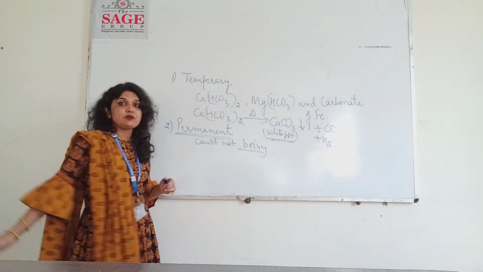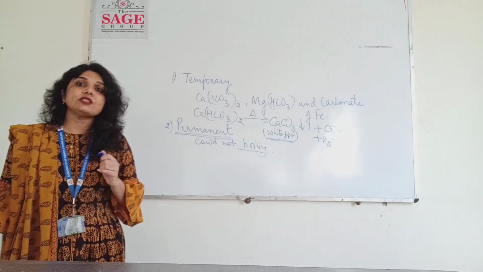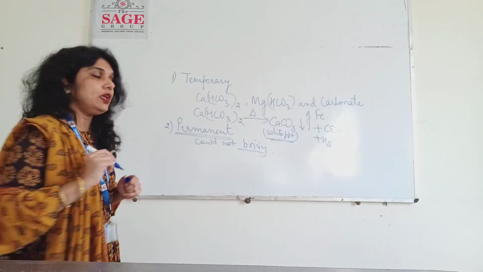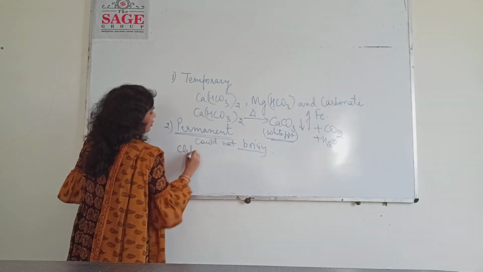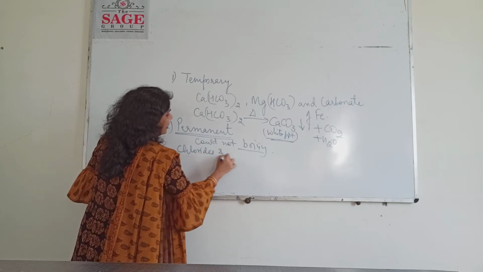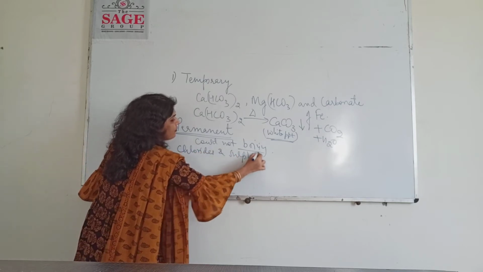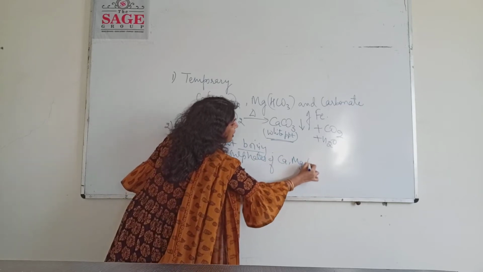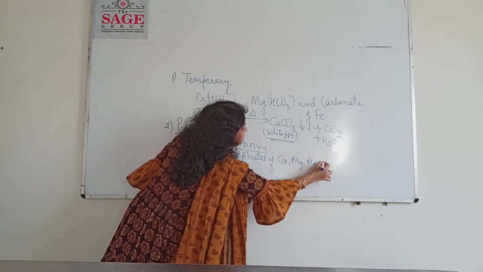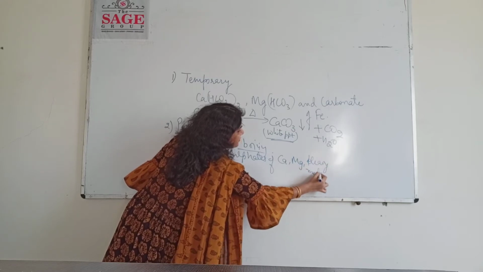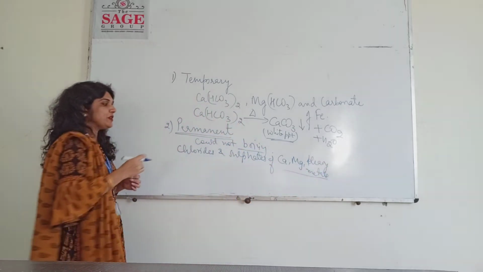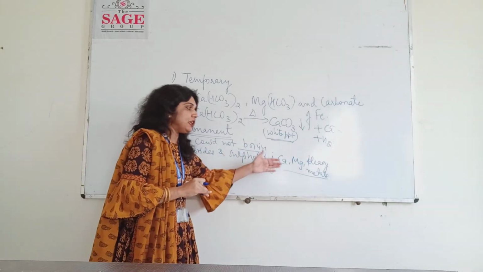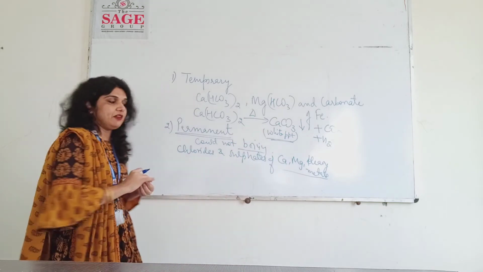Now what are the salts responsible for permanent hardness? Which salts will be present in your water due to which there will be permanent hardness? The names of those salts are chlorides and sulfates of calcium, magnesium, other heavy metals. These are the salts responsible for permanent hardness. Which salts? Chlorides and sulfates of calcium, magnesium and other heavy metals.